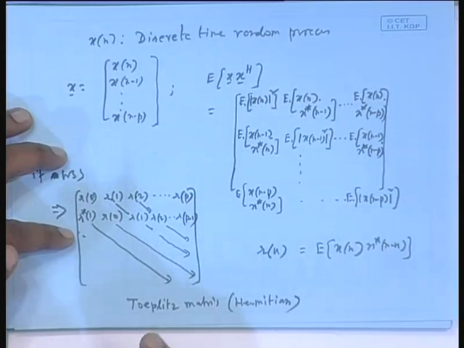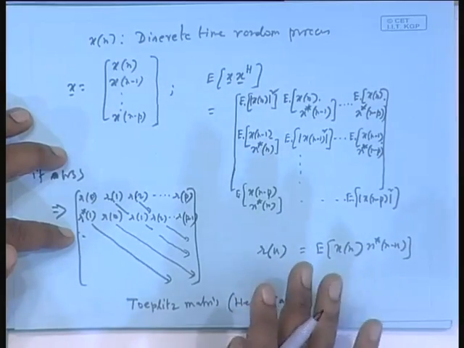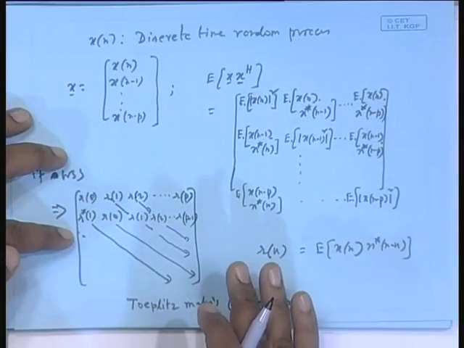This matrix plays a very key role in all signal processing applications, statistical signal processing, adaptive signal processing, linear prediction, that is filters, because we often handle stationary processes or model the process to be stationary, then only we proceed further. Immediately the correlation matrix we get, that is a Toeplitz matrix.